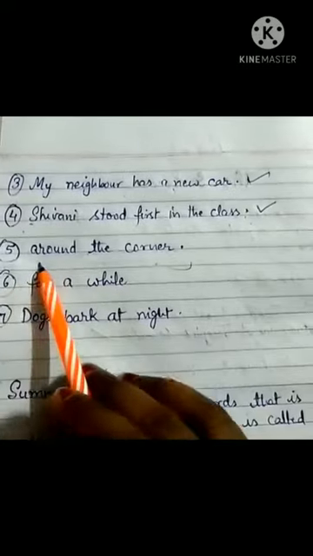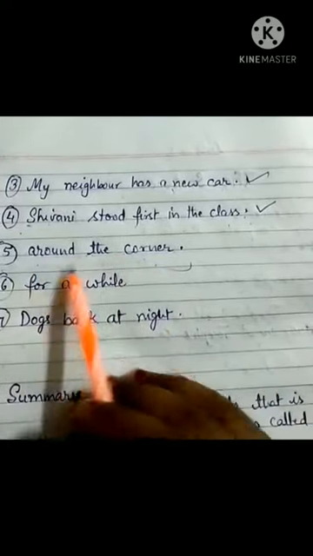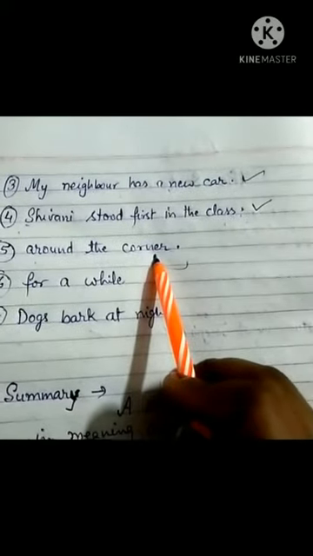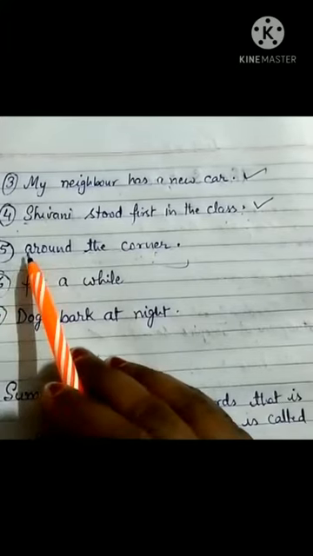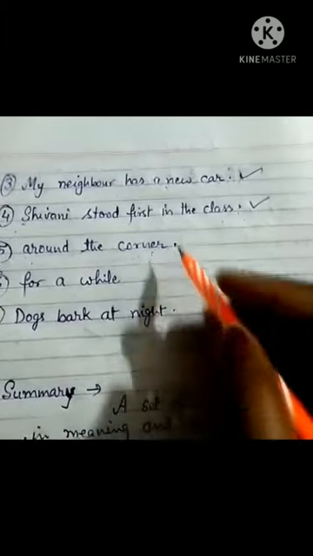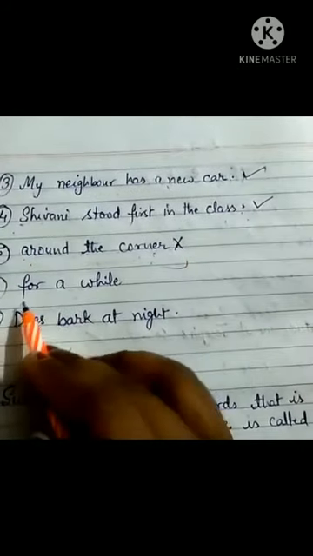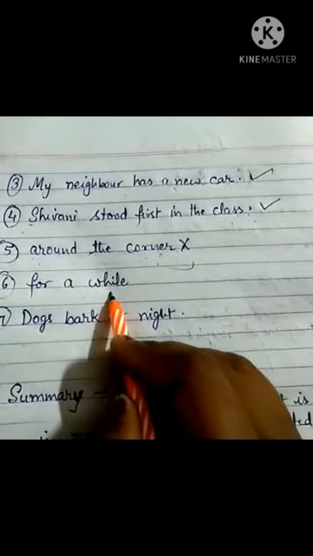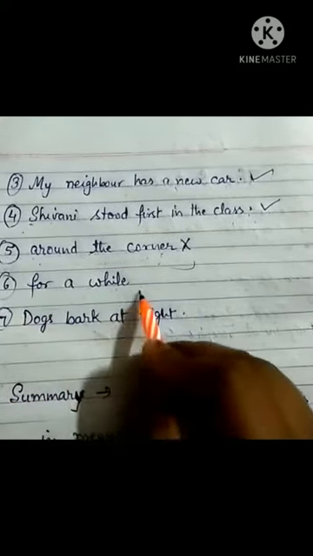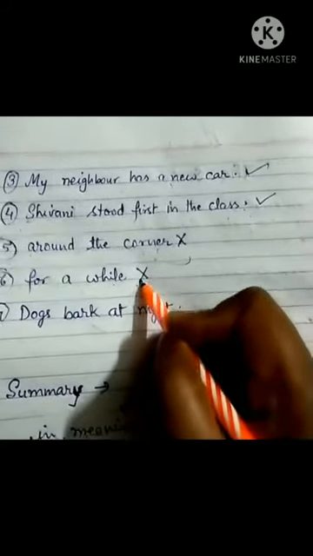Next is, around the corner. When we read this group of words, it is not giving a sense. And it is not starting with a capital letter, and no full stop is there. That's why we put the cross here, beta. Okay, for a while. For a while is also a group of words, but it is not giving a complete sense. That's why we put a cross here. It is not a sentence, beta.